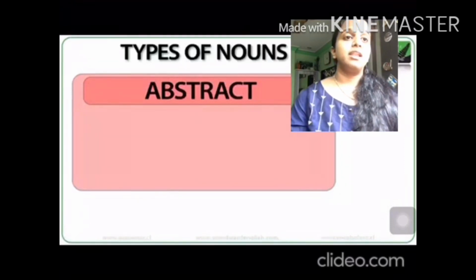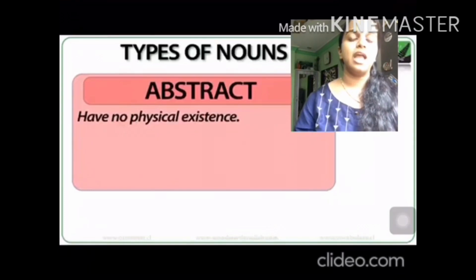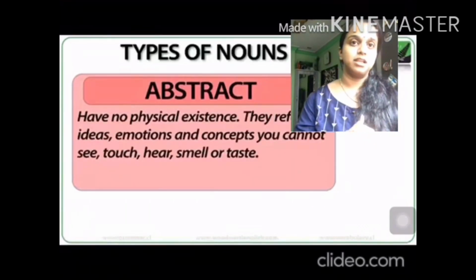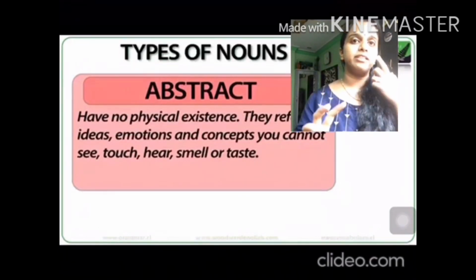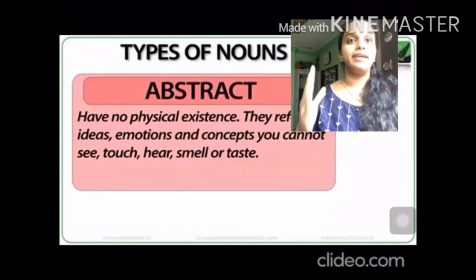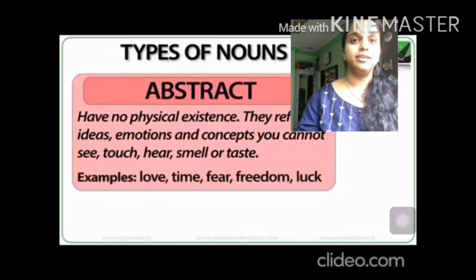Moving ahead, the next type of noun is abstract noun. As I told you earlier, abstract nouns are the things which have no physical existence. They are invisible. You cannot see them. You cannot identify them through your five senses. They refer to ideas, emotions, and concepts. You cannot see, touch, hear, smell, or taste them.